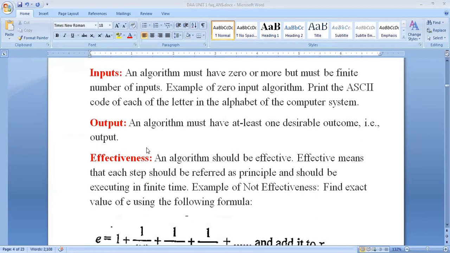So effectiveness: an algorithm should be effective. What is effective? It means that each step should be referred to as principle and should be executing in a finite amount of time.